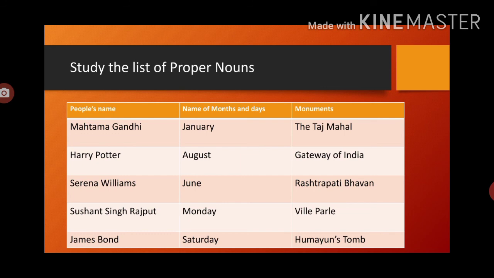Clear? What is proper noun? Proper nouns are special names. There are many proper nouns, but the main ones are people's names, names of months and days, famous monuments, countries' names, cities' names, names of oceans, rivers, lakes, seas and mountains. Because these are the only one in the world.